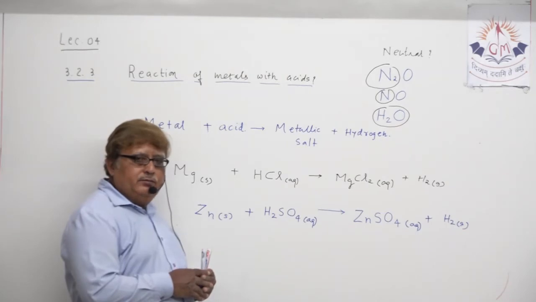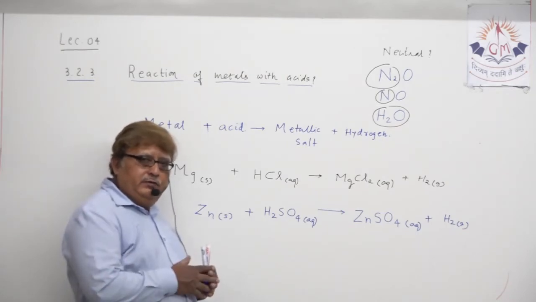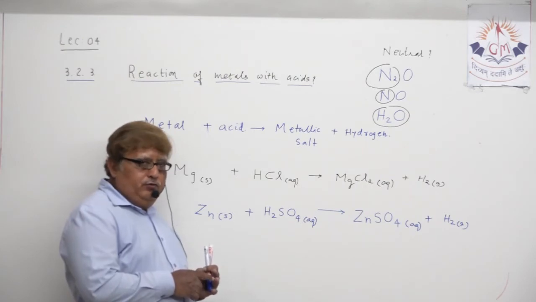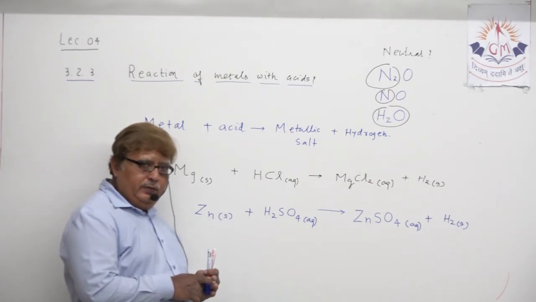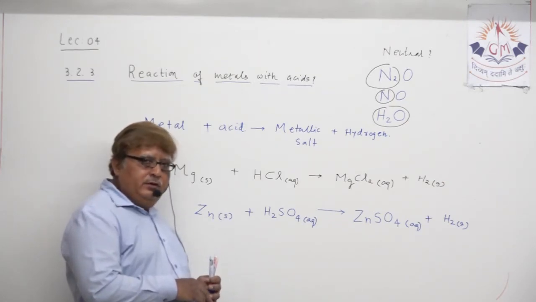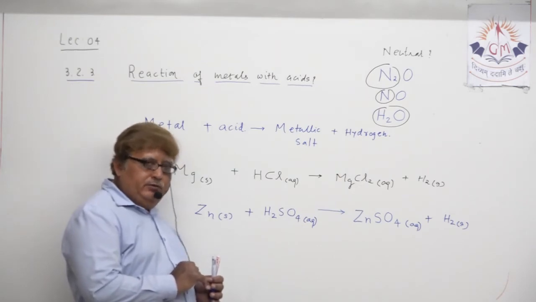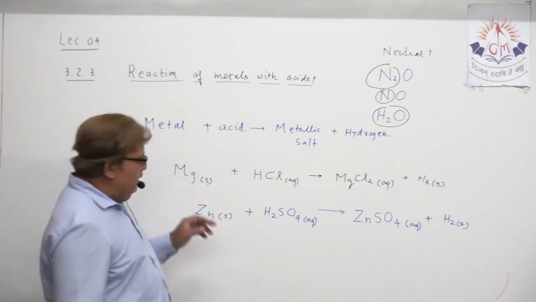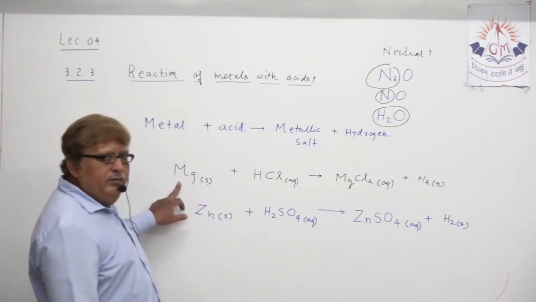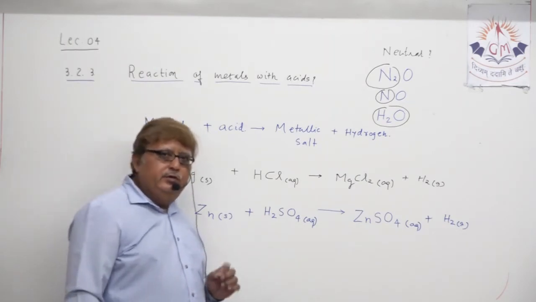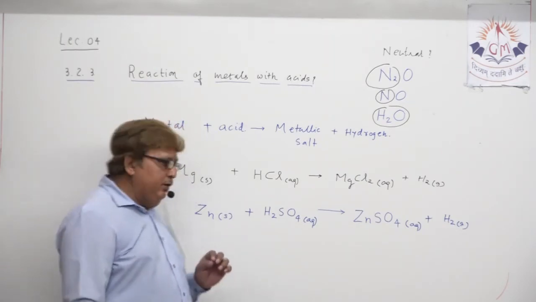When metal reacts with acid, it forms metallic salt and releases hydrogen gas. Two equations we already mentioned, but when you are actually writing your answer, don't write the equation directly. First you need to give an explanation for this particular chemical equation.